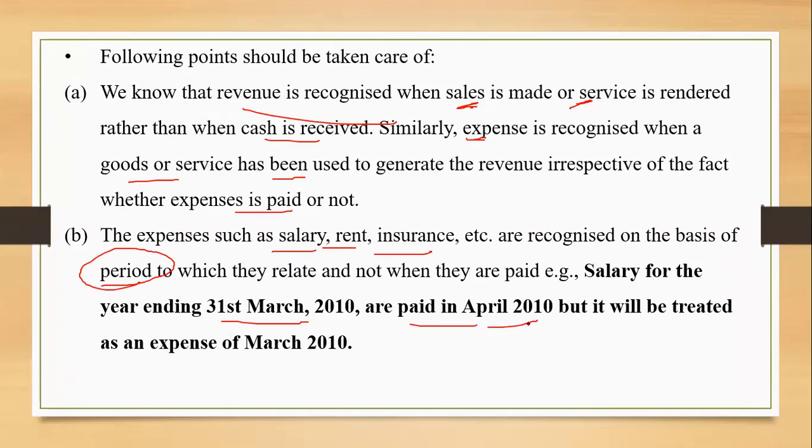The point is, in which accounting year are we going to consider this amount paid? The answer is, because salary is paid for the month of March, it should be treated as an expense of March 2010, and it has to be the expense of the accounting year 2009-10, not 10-11, right? This has to be taken care of when we do the financial statements. Also, when we start with chapter number 5, accounting equation, I'll remind you about this point again.